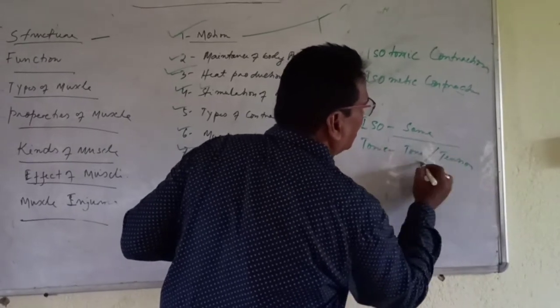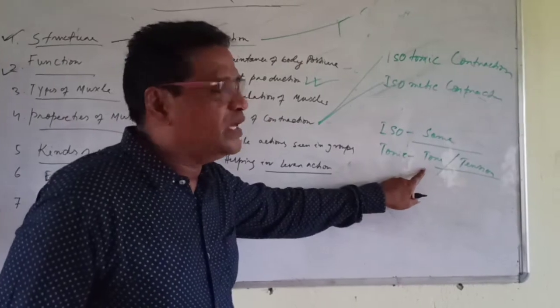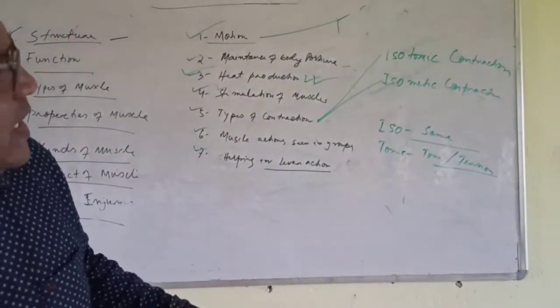So tension occurs when a person is doing any work, that is isotonic.